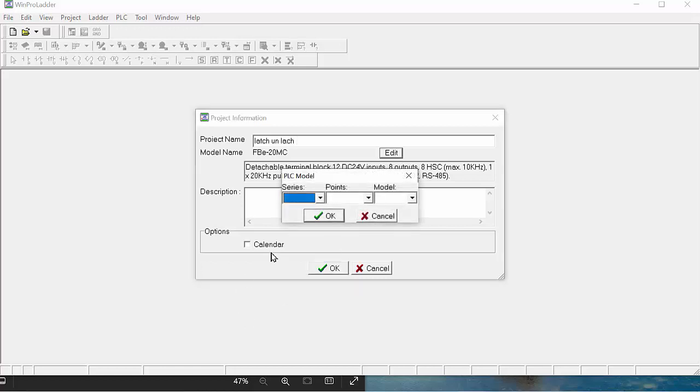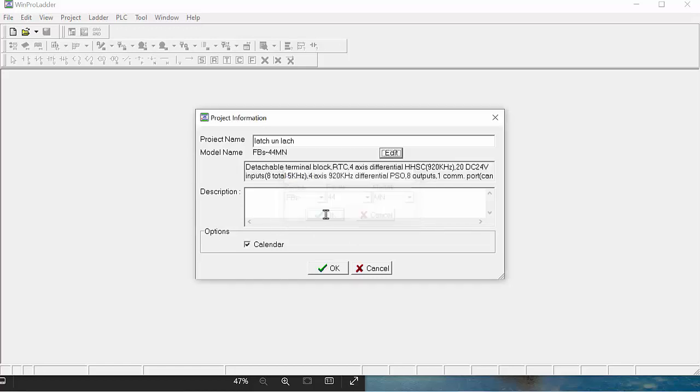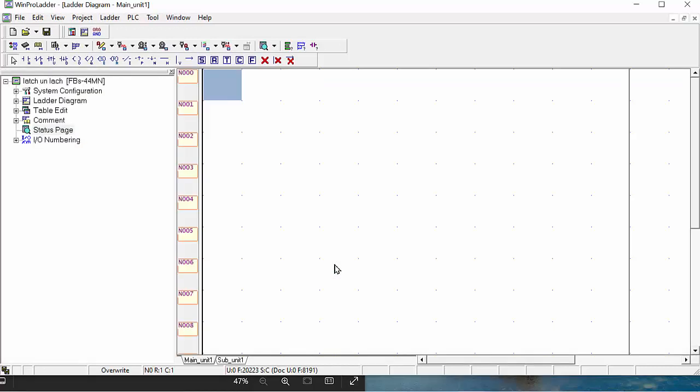Secondly you have to edit, and here you can give your PLC model, which series you have, FPS or FPE, and here you have to give your points, how many points you have. A small PLC has 10 points, a little bigger has 14, 20, 24. This 44 means the inputs and outputs. I have 44 points and the model MN. With 44 points only the MN model comes, so click OK. Now your project is created, then click OK.